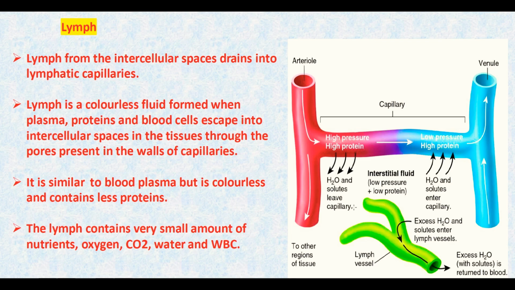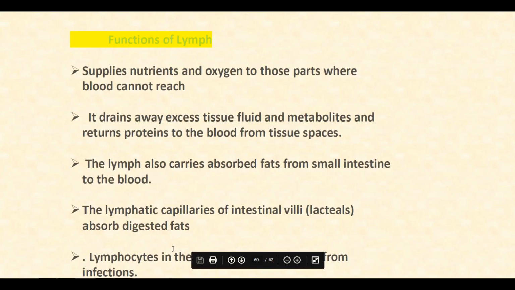This is similar to blood plasma but is colorless and contains less protein than plasma. So lymph contains a very small amount of nutrients, oxygen, carbon dioxide, water and WBCs.